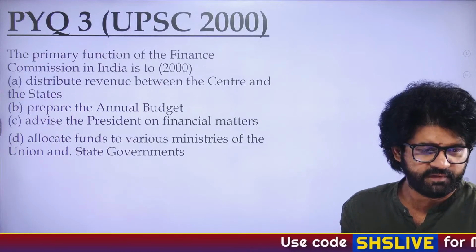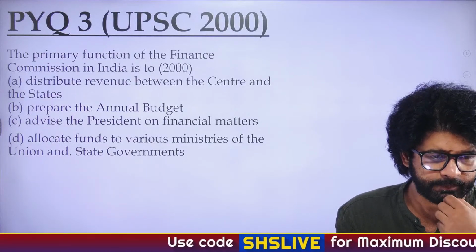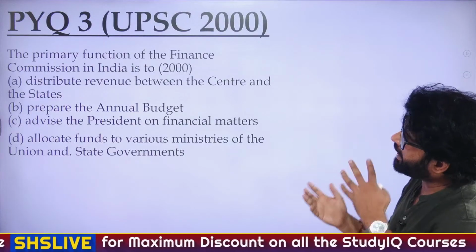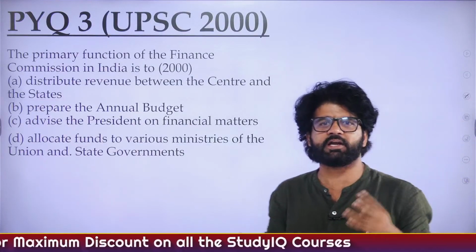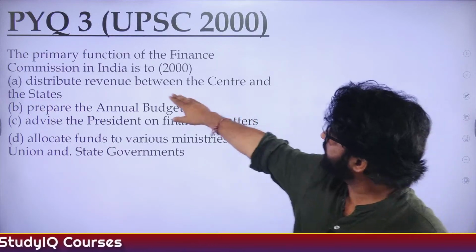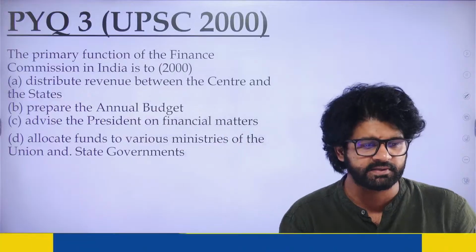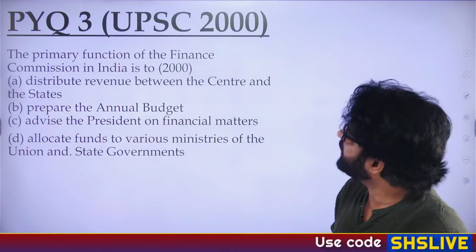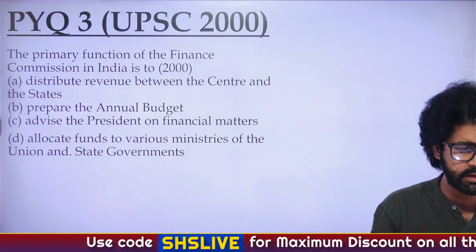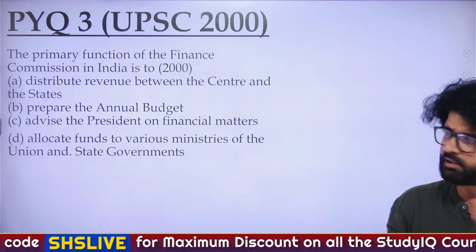So as Ravi has stated, Mamta has stated, the answer is A. Again, choose the best possible option. What have we discussed? Why center and states are fighting? Horizontal devolution, vertical devolution, income distance, this and that. The point is because of distribution of revenue between center and state. So the answer is A. Distribute revenue between center and state, as stated by Ravi, Mamta, Rishi, Shudhan, Shashmita and Anuj. Very good.